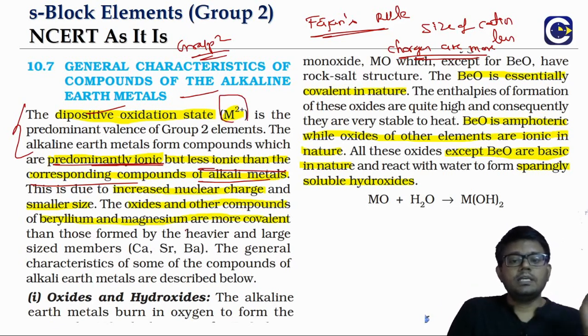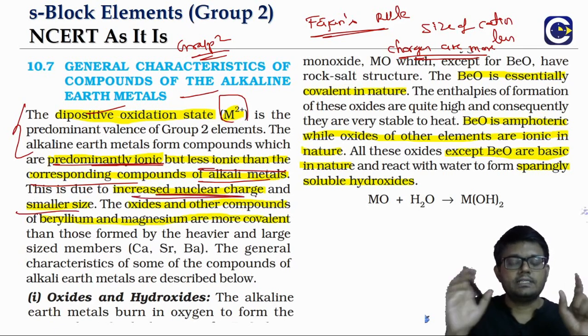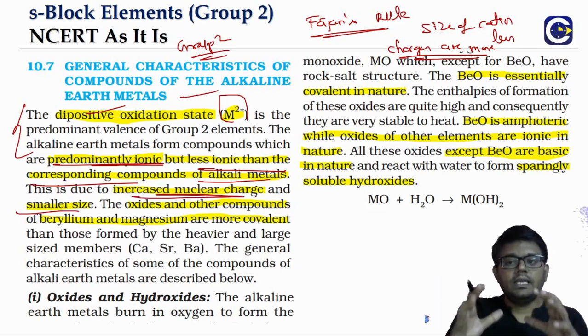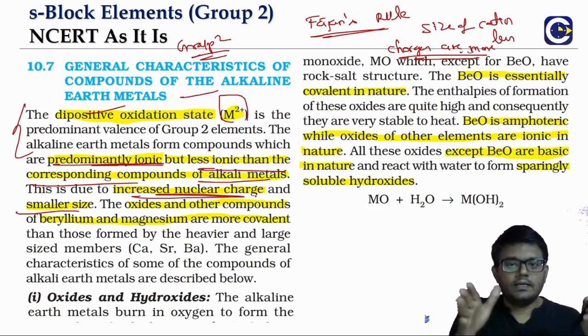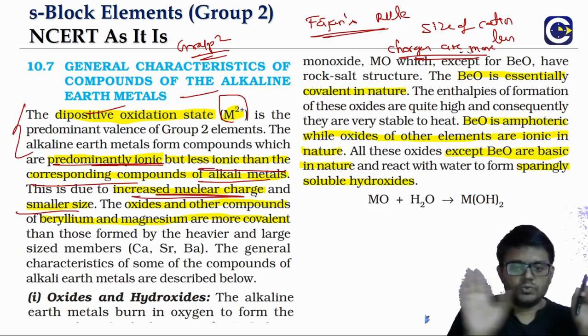So the higher nuclear charge and small size, the increased nuclear charge, is the reason why they are going to be more towards the covalent trend when you compare them with the first group.